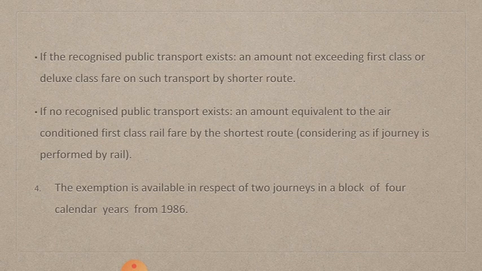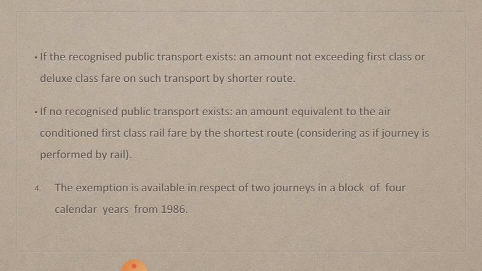For those 2 times of travel they can claim exemption, or they can claim leave travel concession from the employer. Here a block of 4 years means a group of 4 years starting from 1986, that is calendar years. Remember that point. That means 1986, 87, 88, 89 is one block of 4 years.